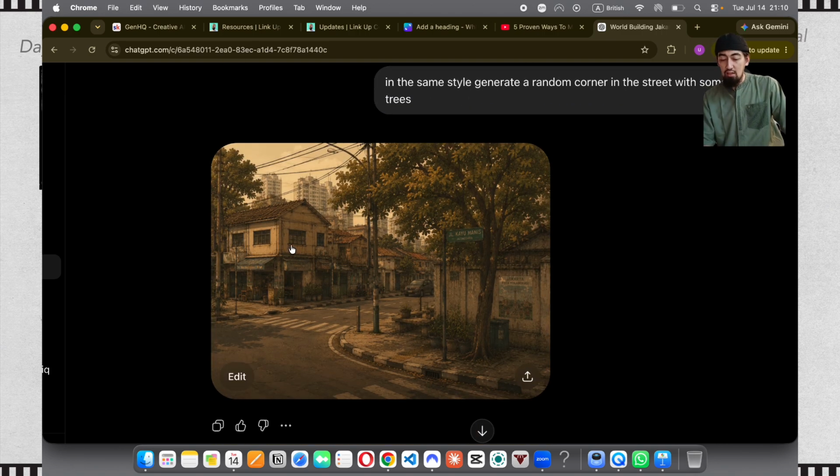Moving on, then I said, in the same style, generate a random corner in the street with some trees. And I got this one. So this gives another realistic shot of what the streets look like in Jakarta. And this is where I want the father to come in and to sit down. And what will happen there, we'll take a look in the animation series. I'm not gonna tell you now, it's a surprise.